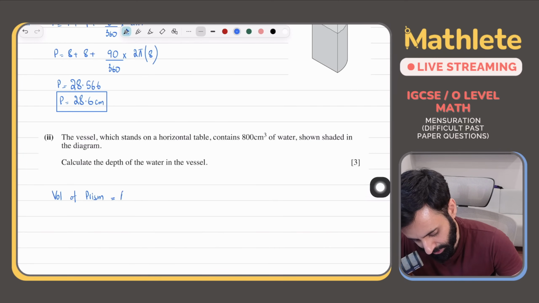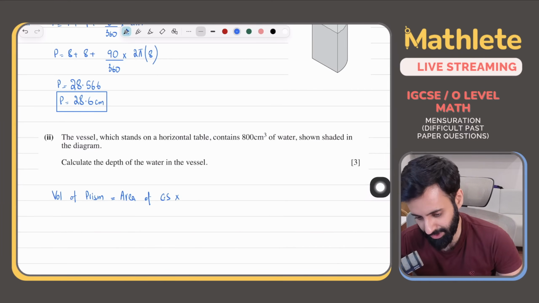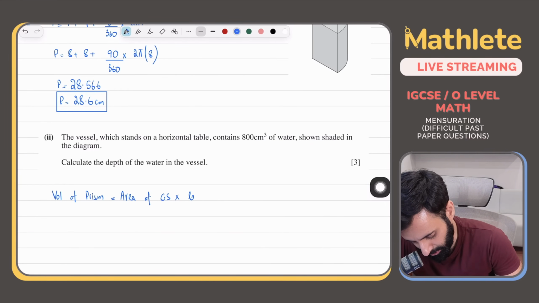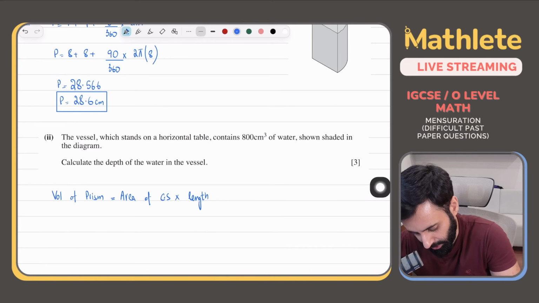Volume of prism is basically equal to area of cross section. Why? Because the official definition of a prism is that its cross section should be a polygon. This is not a polygon. Area of cross section multiplied by the length. Okay, so we're given the volume, which is 800.